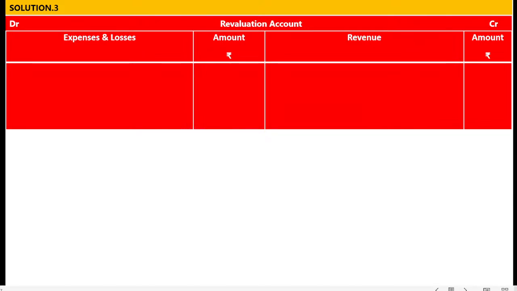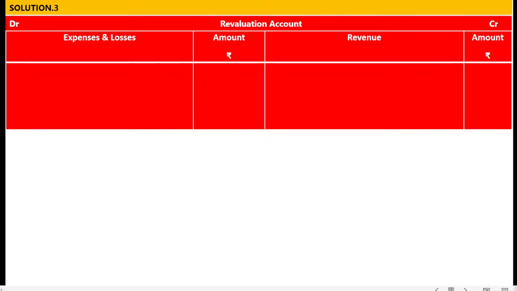Now 1,000 PDD became 1,200. It means that there is increase in the PDD. As per the American accounting system or accounting equation approach, revaluation account, debit side expenses and losses. Increase in the expenses and losses, debit. Credit side revenue, income, profit, gain. Increase in the revenue, credit.